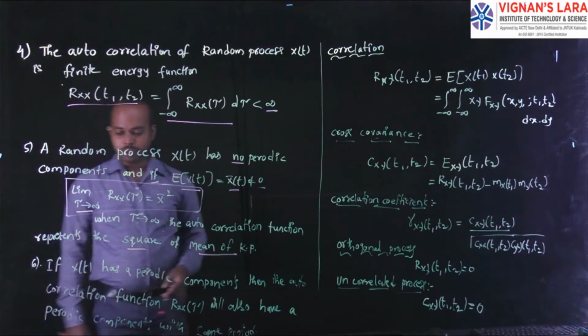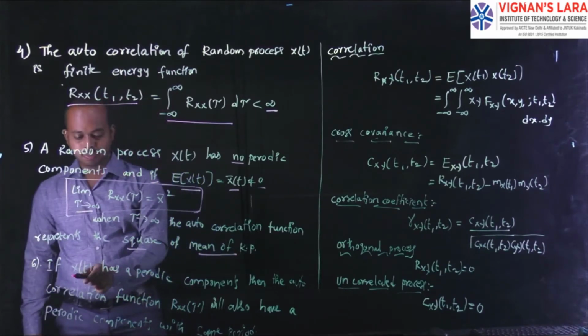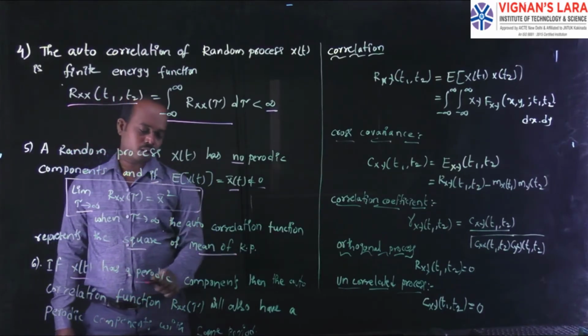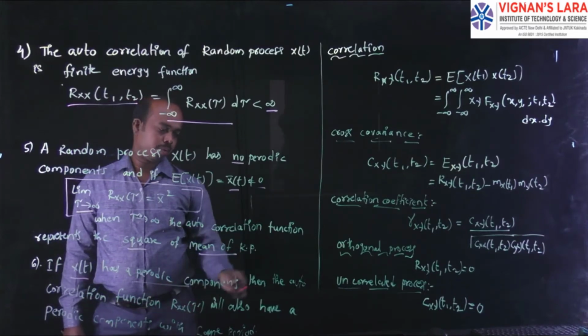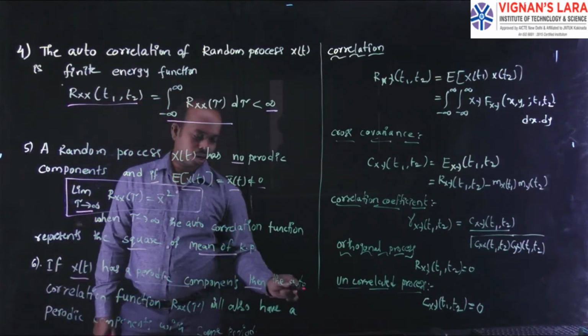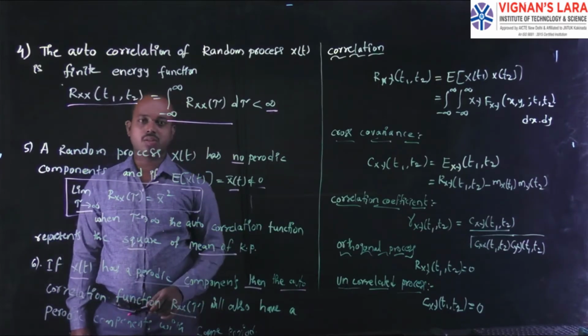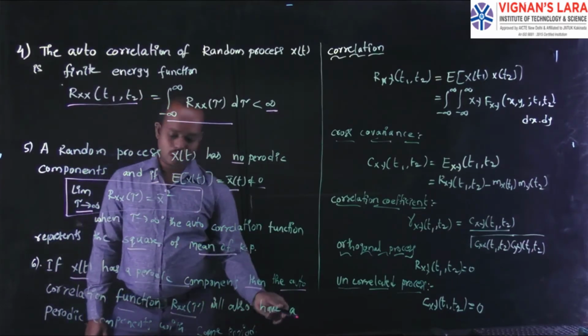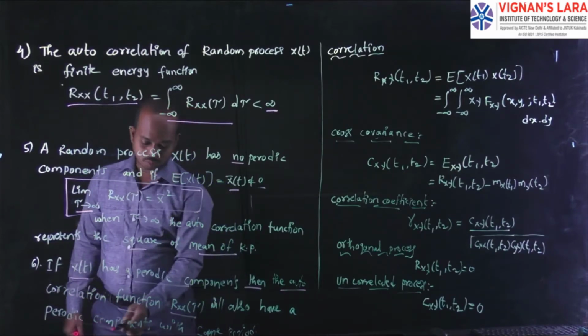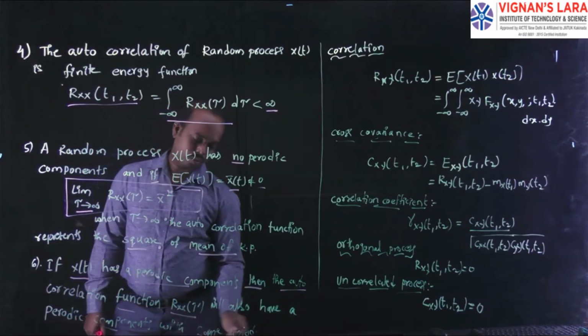Coming to the next property, if x of t has periodic components, then the autocorrelation function Rx of tau will also have periodic components with the same period.